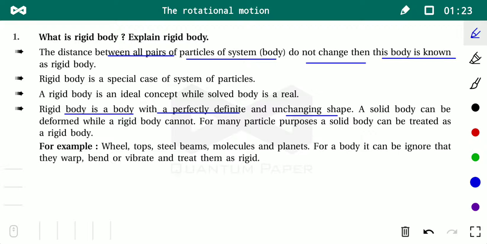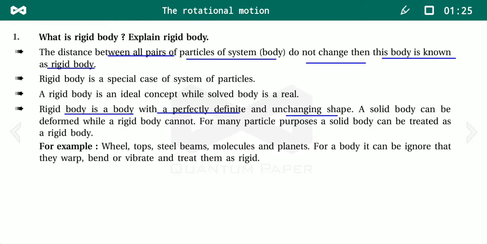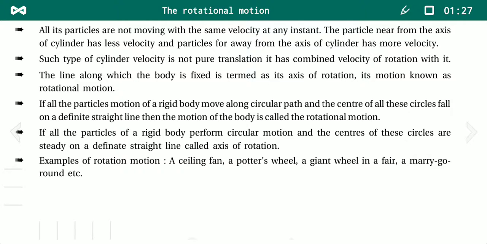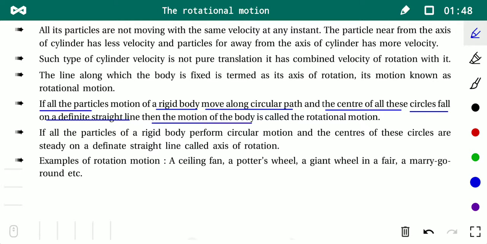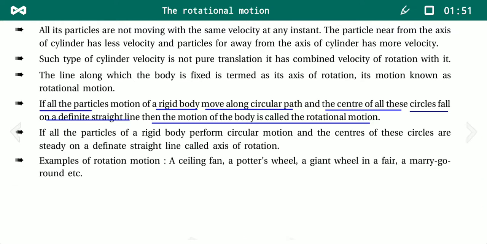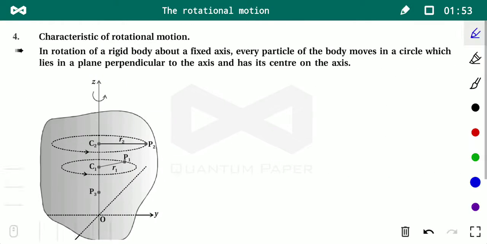So if the rigid body is performing rotational motion, then the body is made up of many particles. If all the particles of the rigid body move along a circular path and the centers of all these circles fall on a definite straight line, then the motion of the body is called rotational motion. Now the next question is the characteristics of rotational motion.